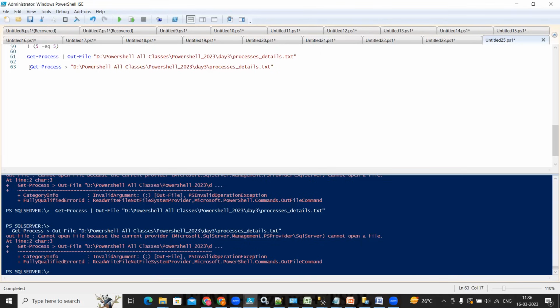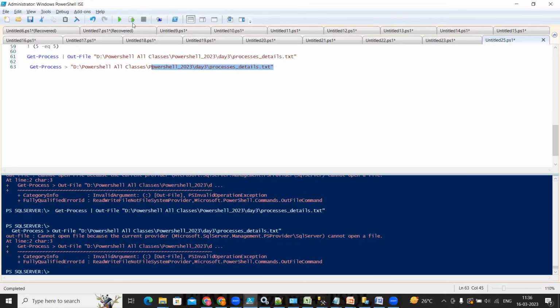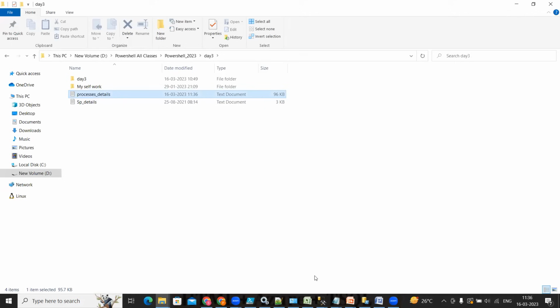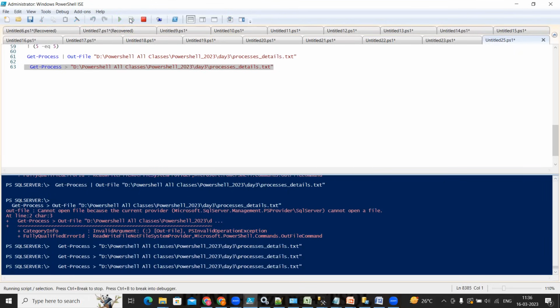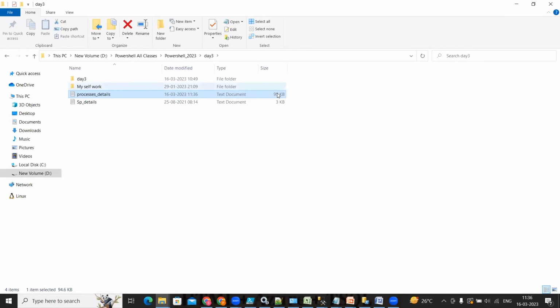So directly I run Get-Process, and if I give this symbol, what is going to happen? If I delete the file now, it is going to generate the file. The same thing happened. Now you can see 96 kilobytes. If I execute it two, three, even four times, nothing is going to happen. It will be 95 KB only.